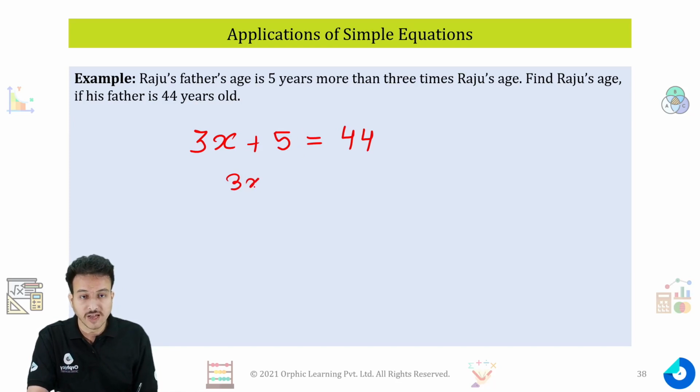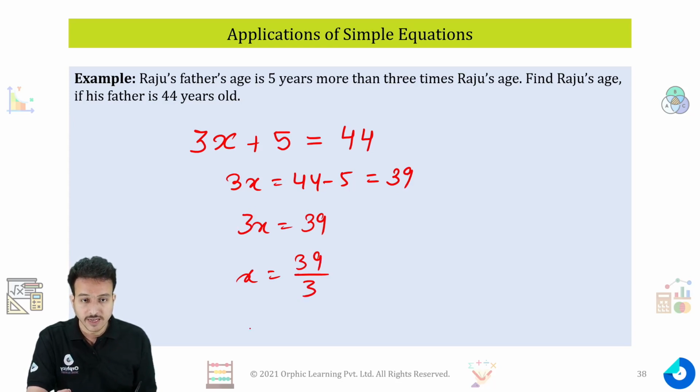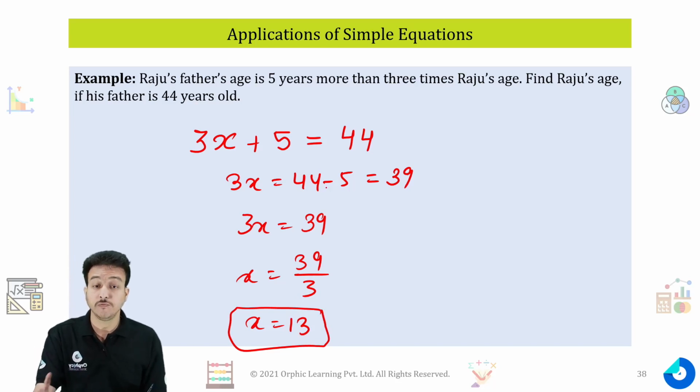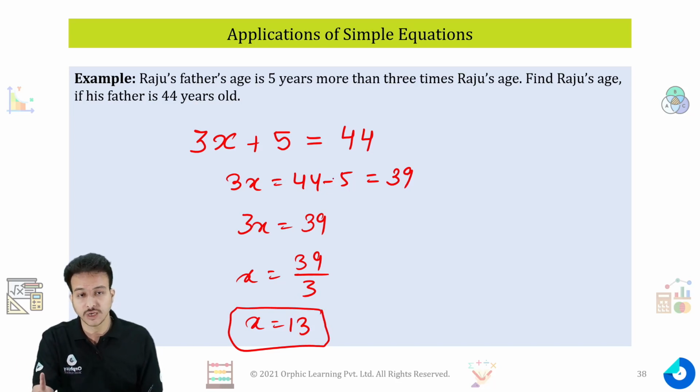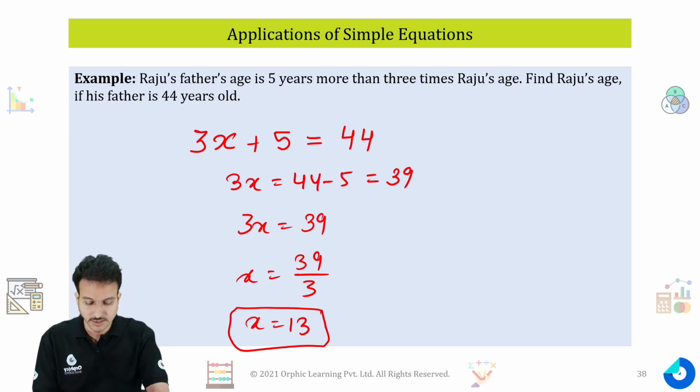Now transposing 5 to the right hand side, we will get the answer as 39. So 3x is equal to 39, then x will be equal to 39 by 3. X is equal to 13 is your answer. We have taken the age of Raju as 13. So the age of Raju's father, which we need to find, is 39. That is what you need to find in order to solve this. That's how you need to solve simple equations.